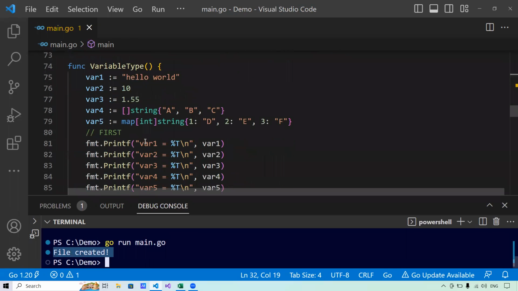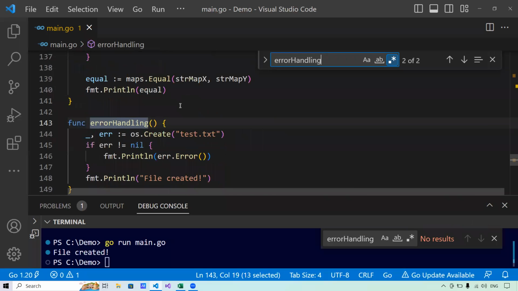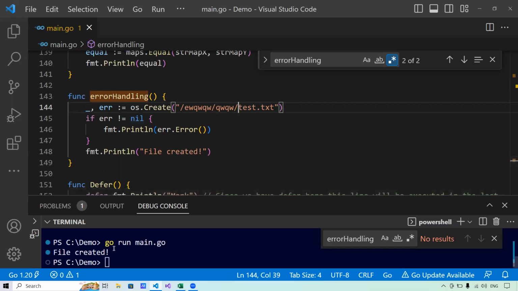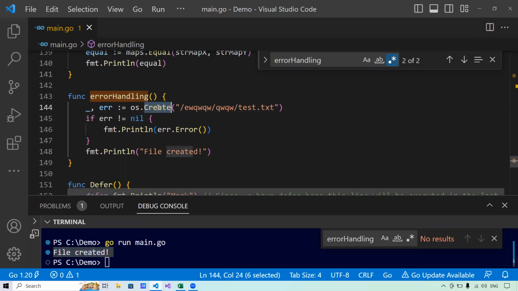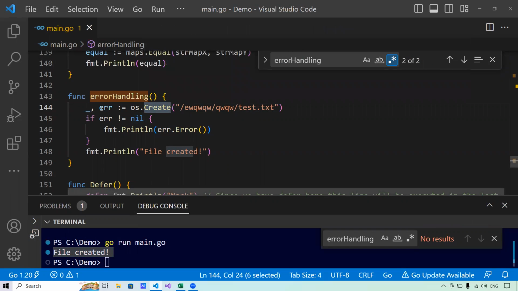Now let me do one thing here, let me give it a path that actually does not exist. Now in the previous case where it said file created, what actually happened is it was able to create the file successfully at some path. So the error was nil. So nothing happened. The control flow does not change. It goes here and it prints file created.